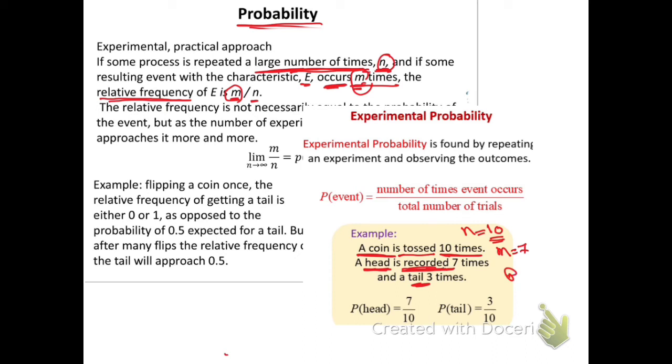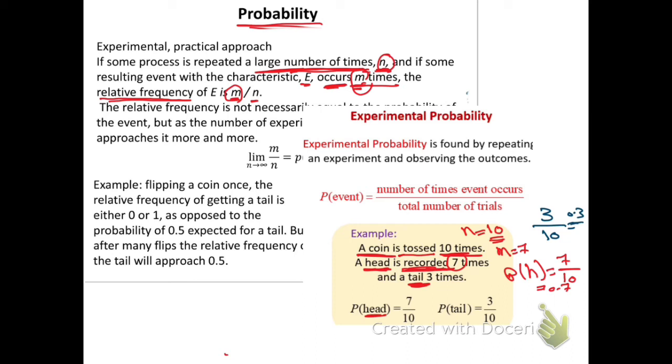So the probability of the head: how many times does the head appear? The head appears 7 times. And how many times did we repeat the test? We repeated the test 10 times. It will be 7 over 10, which equals 0.7. If I'm looking for the tail, how many times does the tail appear? The tail appears 3 times. And the total number of experiments, the number of trials, is 10. So it will be 0.3.